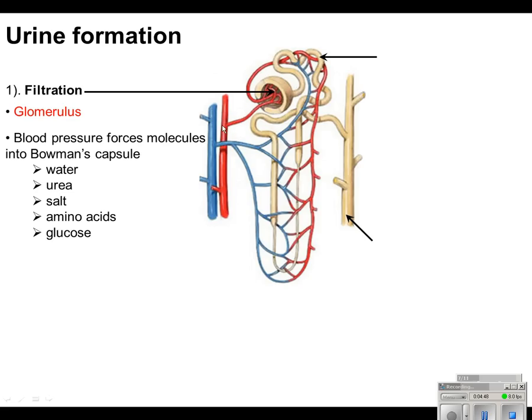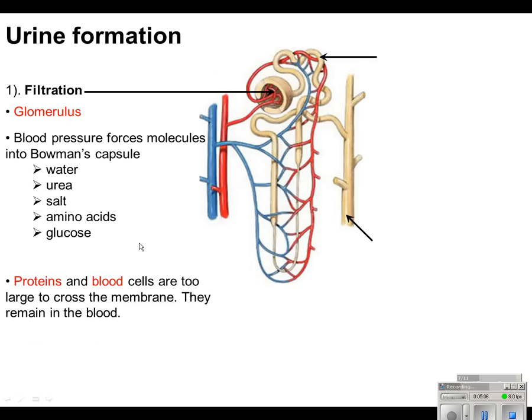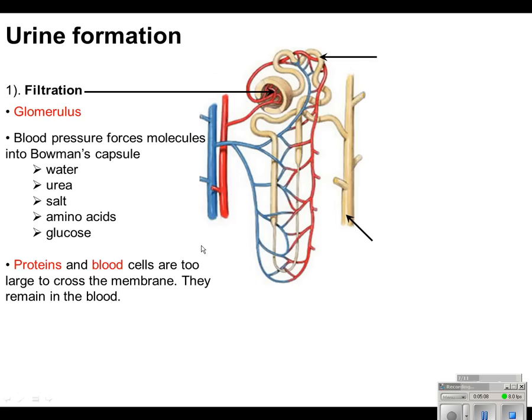So you have this pressure moving into the glomerulus. And what's going to happen is there's going to be water, urea, salt, amino acids, and glucose pushed into Bowman's capsule. And these are all things that we may need some of. So we'll look at that again. Proteins and blood cells, though, are going to remain in the blood because they're too big to cross the membrane.